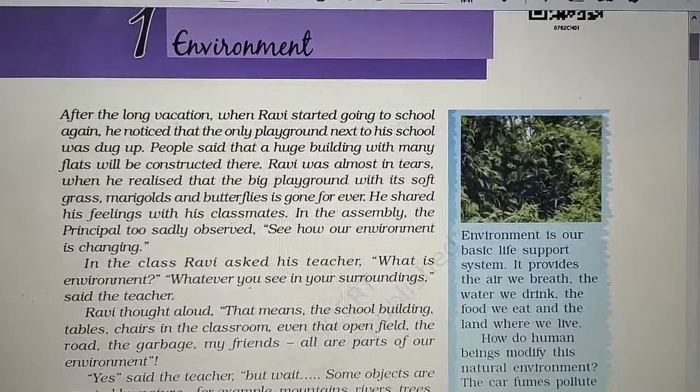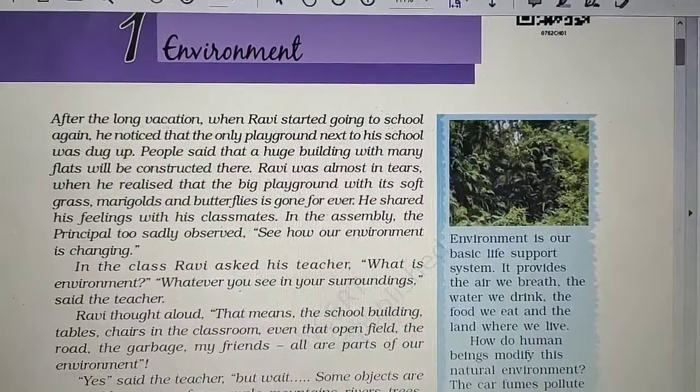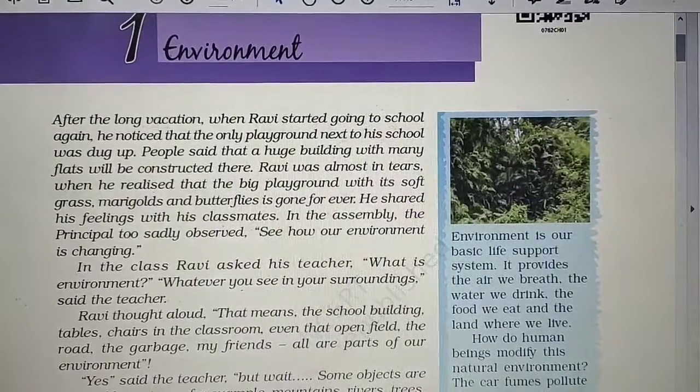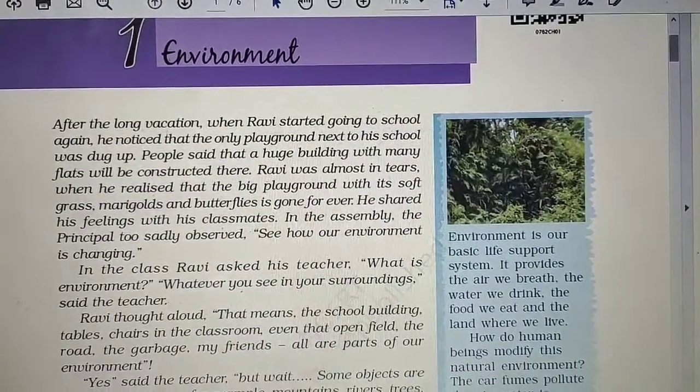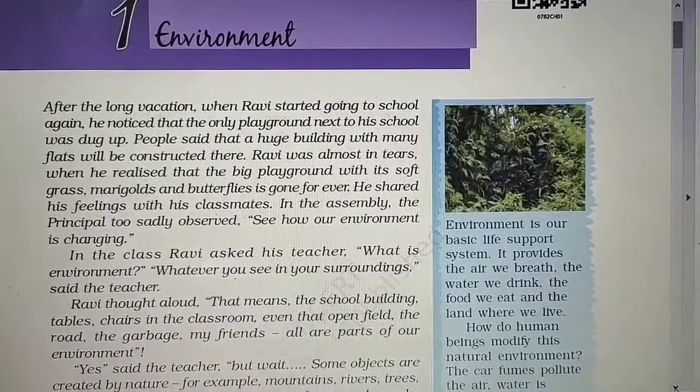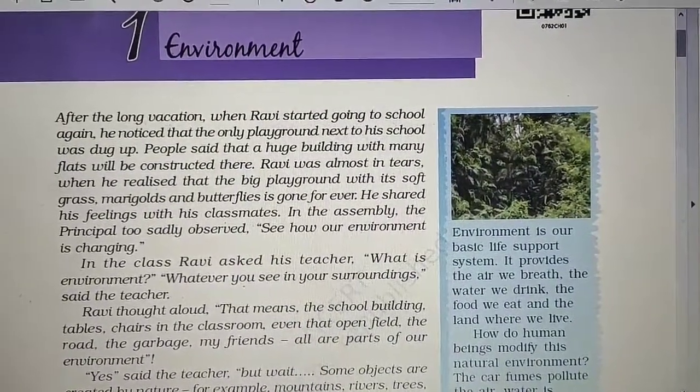Good morning, students. Let's move towards the fourth part of this chapter, environment. And the fourth part is the human environment. But before moving towards the fourth part, I would like to recap all those topics which we have done earlier.